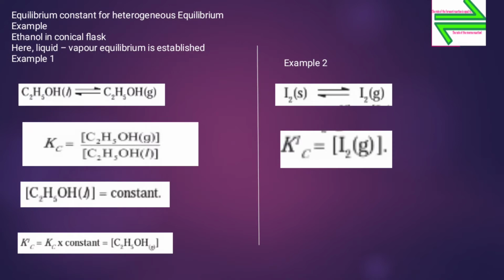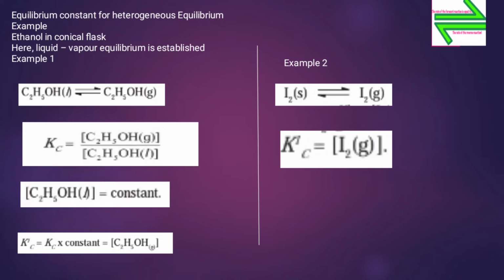Now, let us see the equilibrium constant for heterogeneous equilibria. As we have seen earlier, equilibrium having more than one phase is called heterogeneous equilibrium.